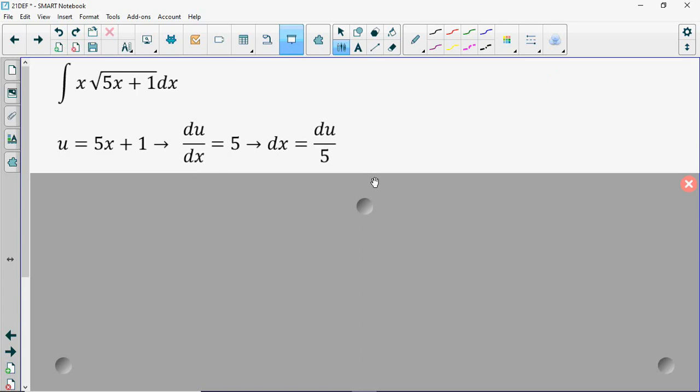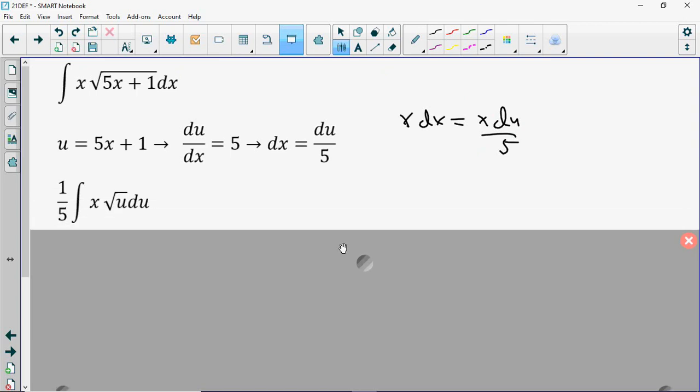I don't have a dx, I have an x dx. Now, I could multiply both sides here by x, I suppose. I could give myself x dx equals x du over 5. But that doesn't get me anywhere. If I substitute the x dx for x du over 5, I still have the same problem, which is that I'm going to have two different variables in the integral. I'm going to have an x and a u. This is no good.